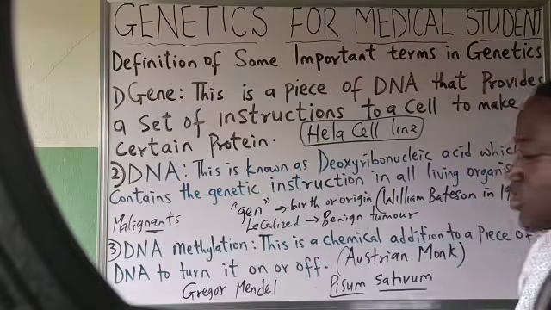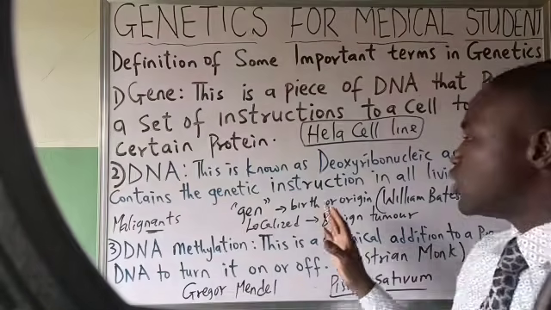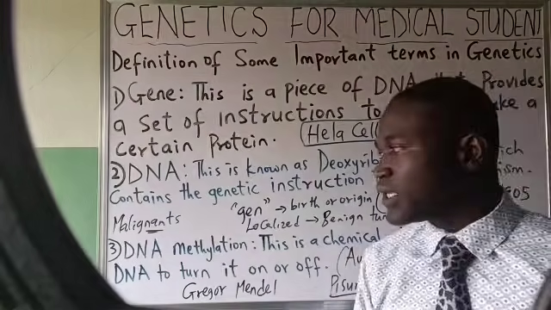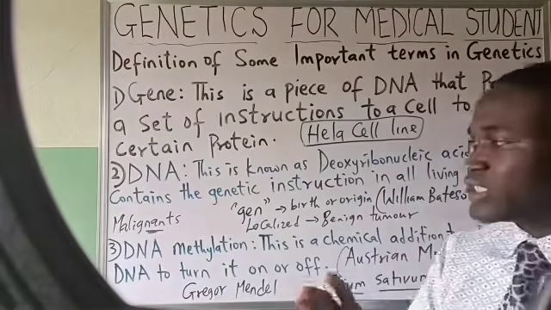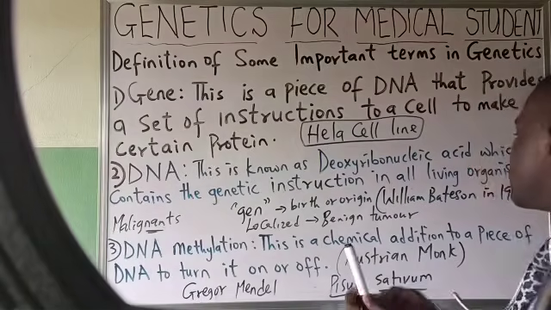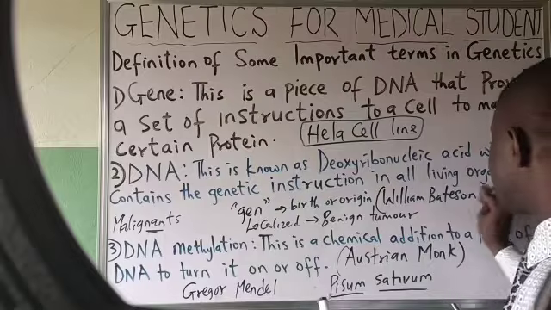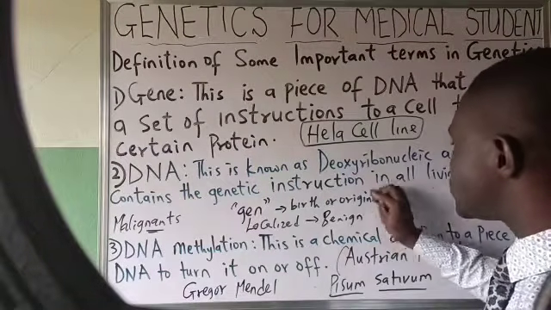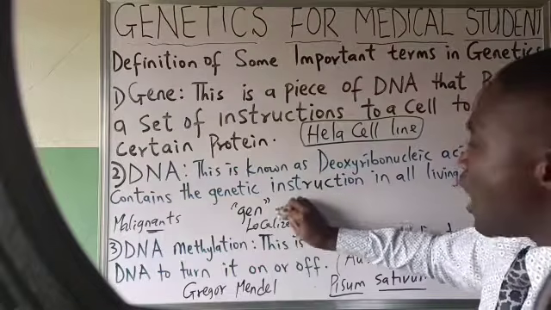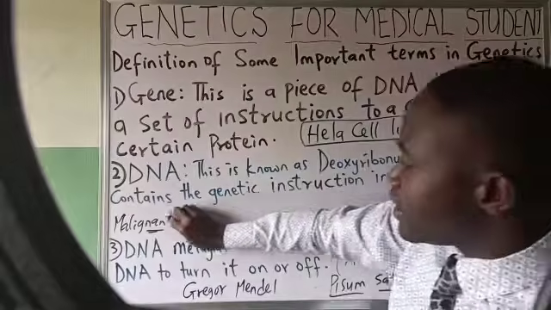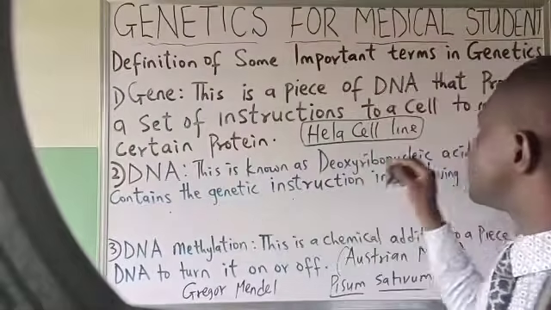Okay, so we've been able to note the origin of genetics, what genetics means, and its relation, genomics, what they mean. Now we want to see some important terms we need to know concerning this topic, genetics, and one of them is called a gene. We have been hearing this gene before now.